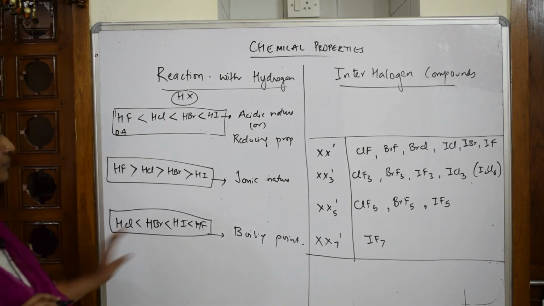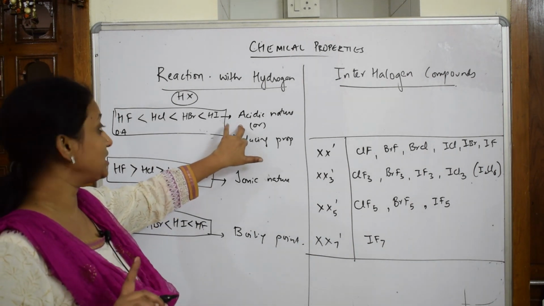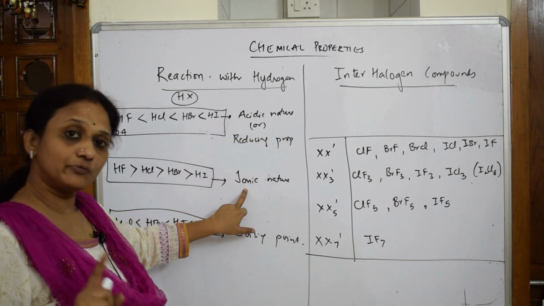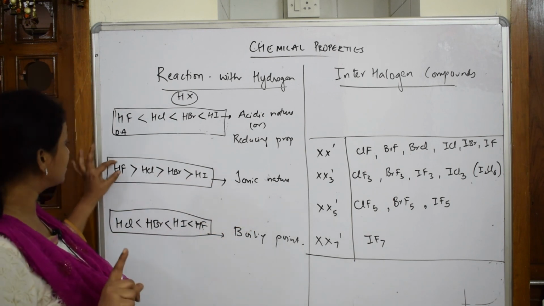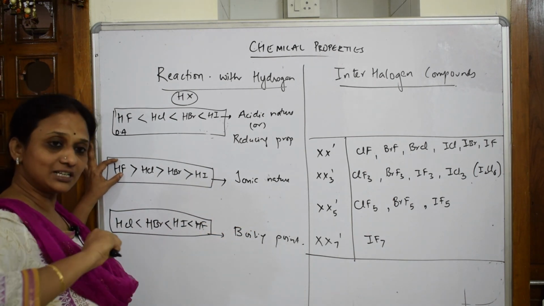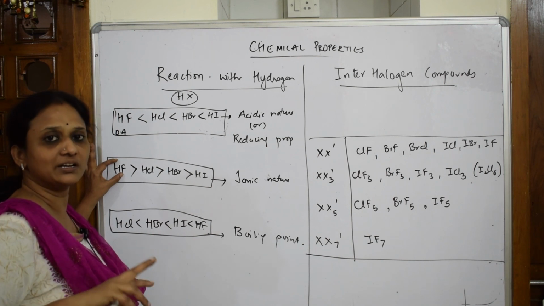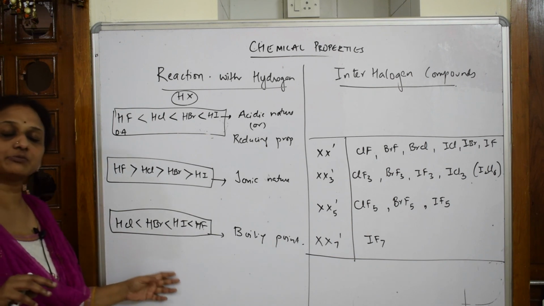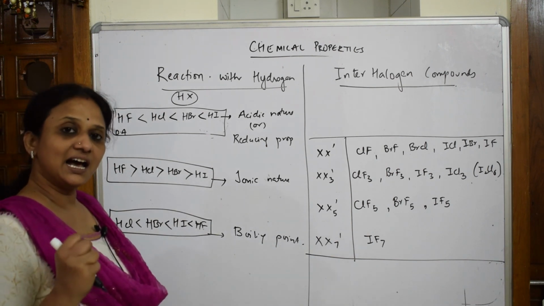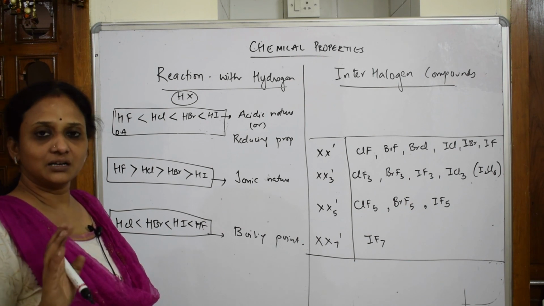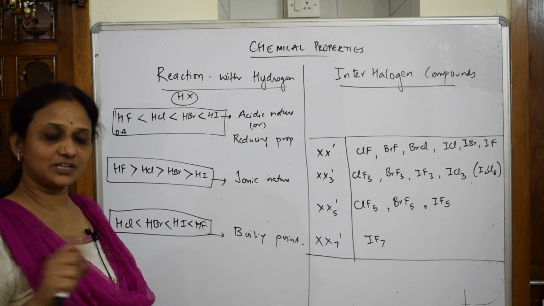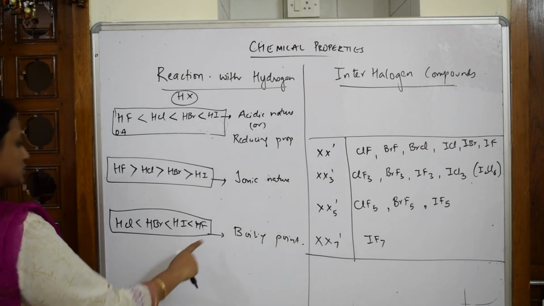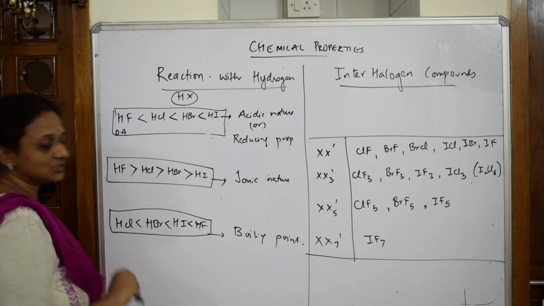So how should you remember? Acidic character, you have to speak in terms of size and ability to donate proton. Ionic nature, you also have to speak in terms of electronegativity, because the electronegativity will drag and form two poles, a polar compound, plus and minus. Done. Ionic character is more. And for boiling point, I'll speak in terms of atomic size, as well as the interionic attractions between them, and the bond dissociation enthalpy also. Remember that. So for boiling point, this is the order. Please note this order. Done.